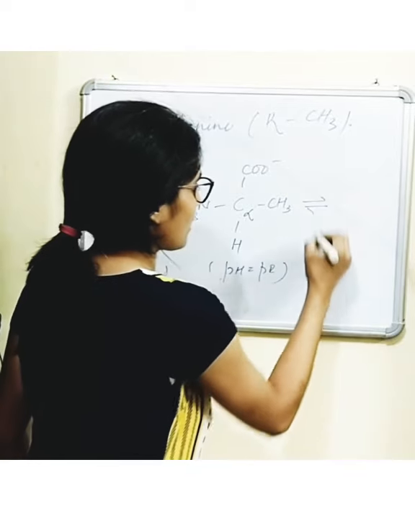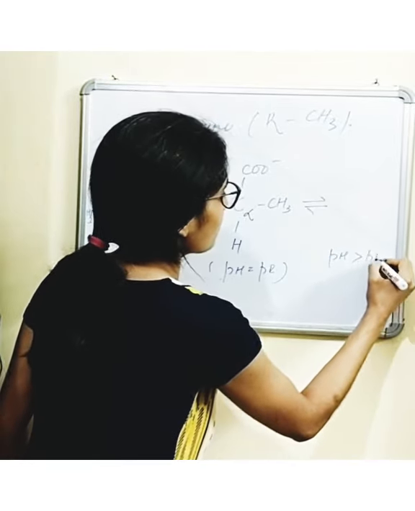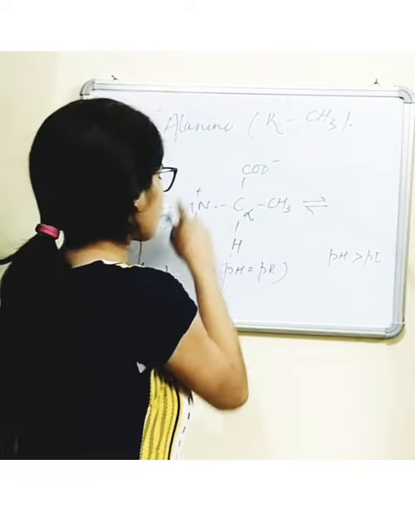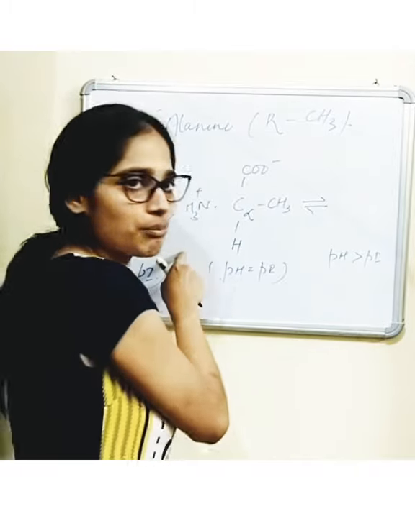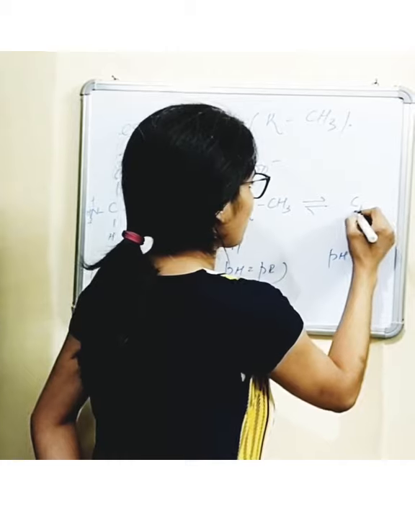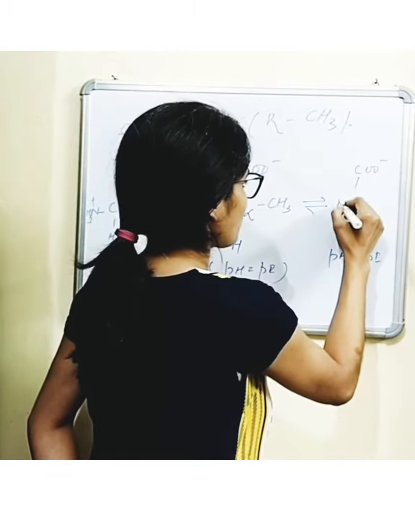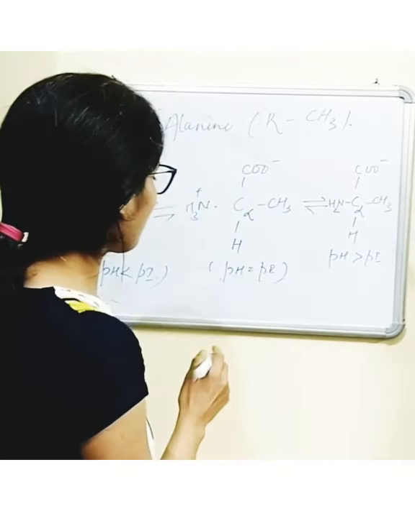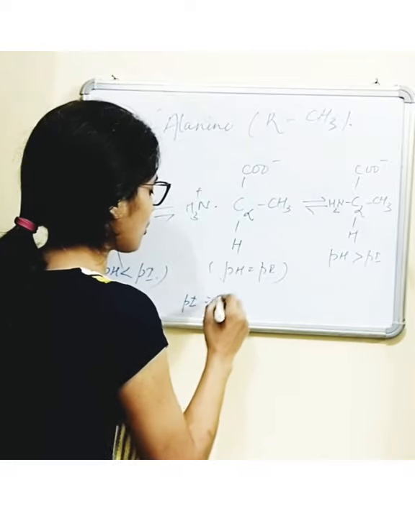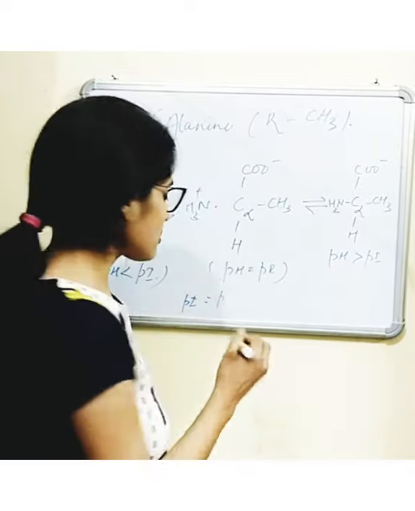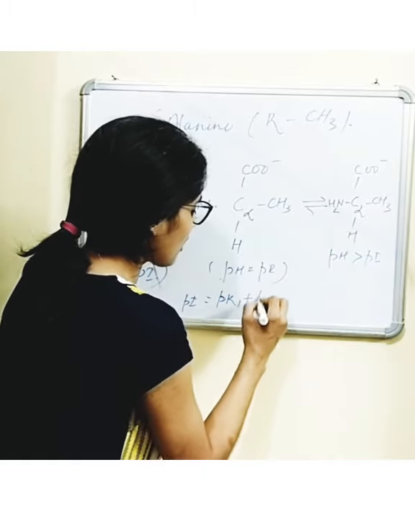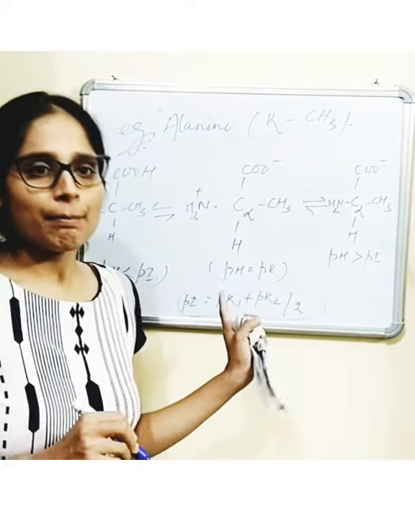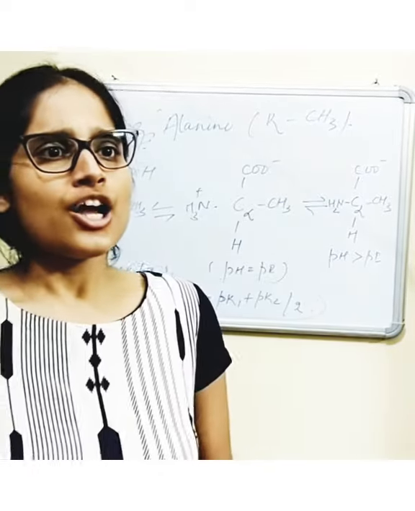Whereas at high pH, when pH is greater than Pi, this amino group will lose its proton, meaning it is going to be deprotonated, and the molecule will become negatively charged. So here it will become NH2 only, H and CH3. So Pi is calculated on the basis of the two pKa values, and Pi will be pK1 plus pK2 upon 2. The average of these two pK values will be the Pi value.